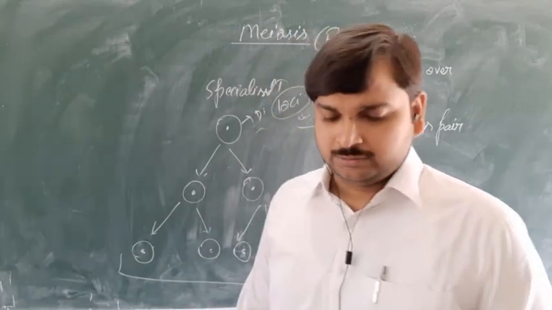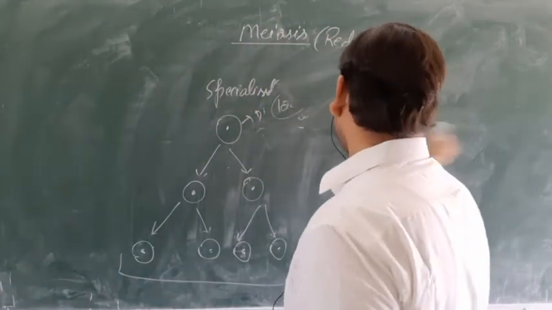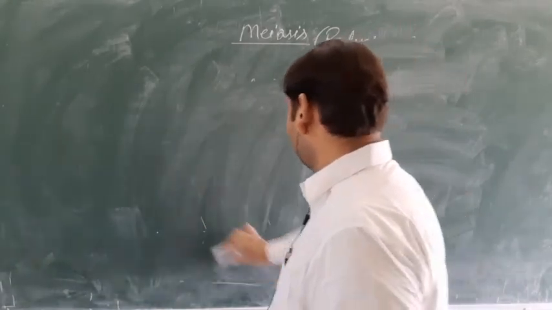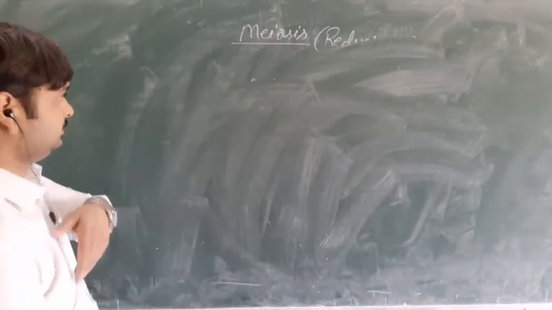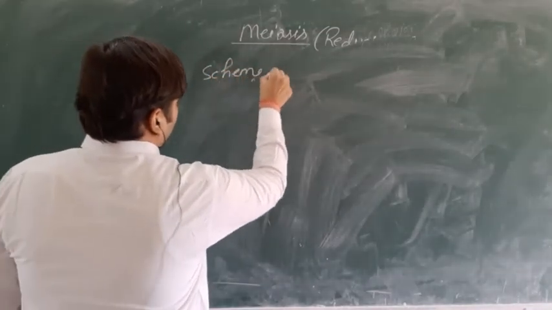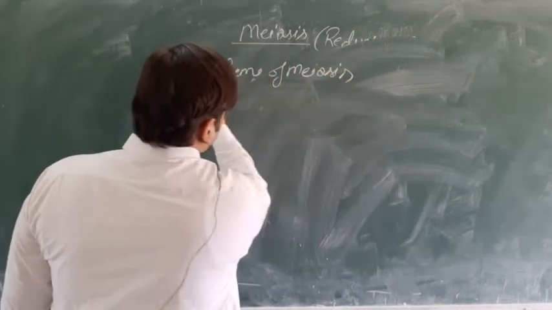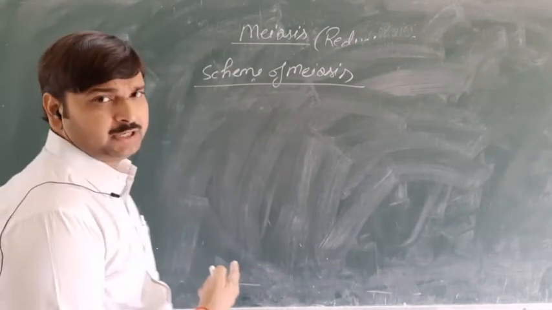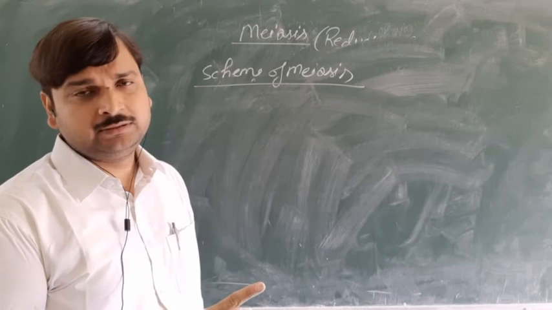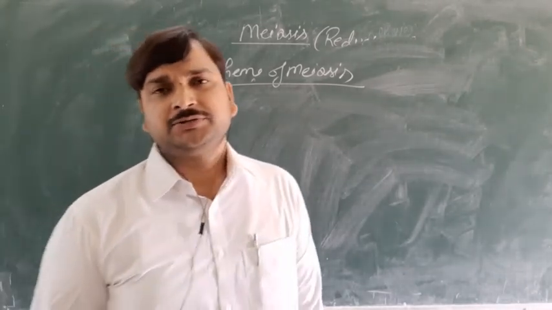Okay, so a small heading I will write here: scheme of meiosis, how meiosis will take place. Even though I told you that in meiosis there will be two sequential divisions of the nucleus and then cytoplasm division, my question is, how many times will DNA replication take place?